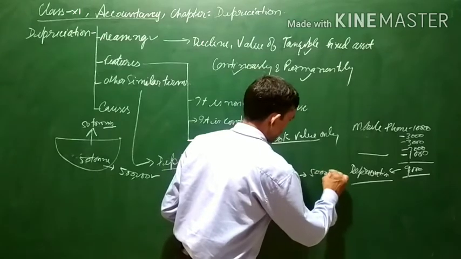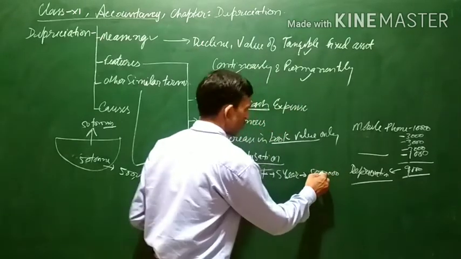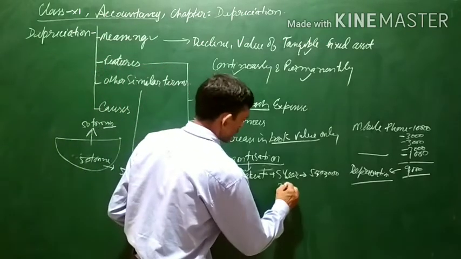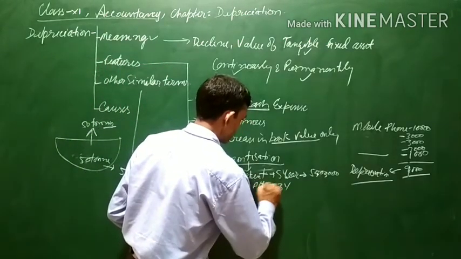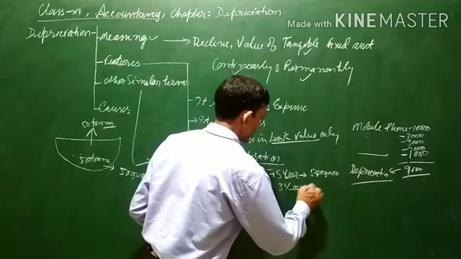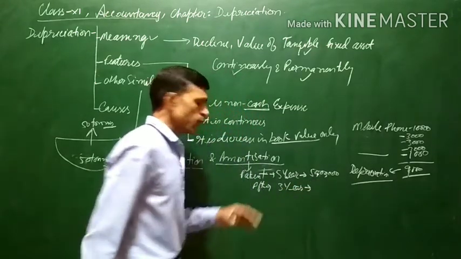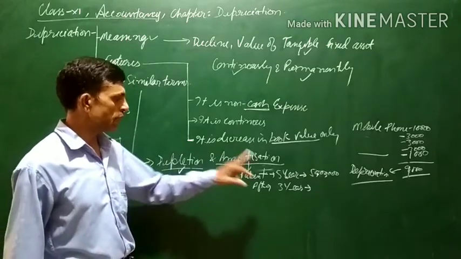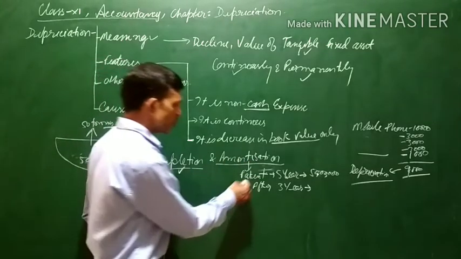rupees 50 lakh for the patent. Now, after 3 years, you will have only 2 years left to use the patent which you have acquired.